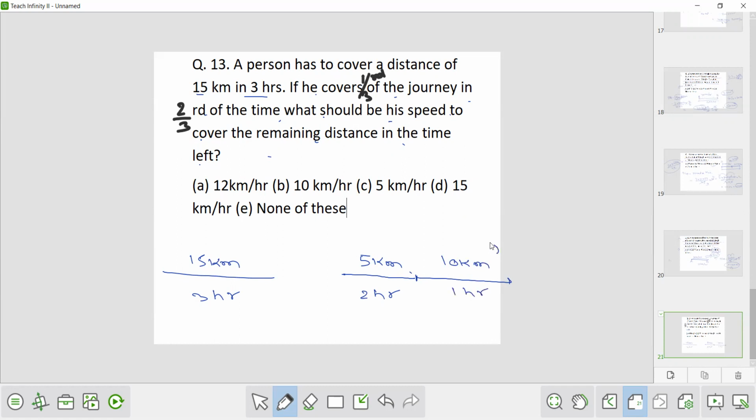Now the remaining distance, that is 10 km, he will cover in how many hours? 1 hour. So what will be the speed? 10 kilometer in 1 hour, that is 10 kilometer per hour. So option B is the correct answer.